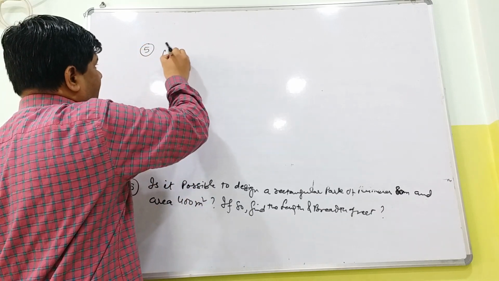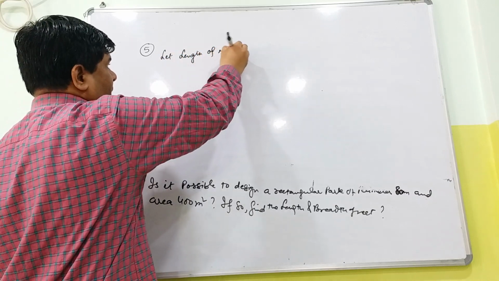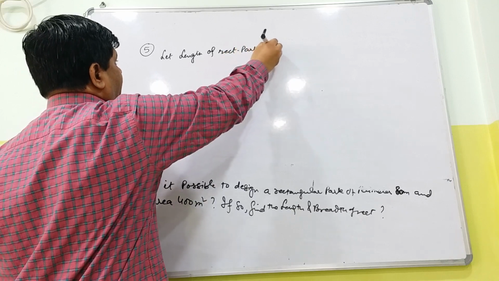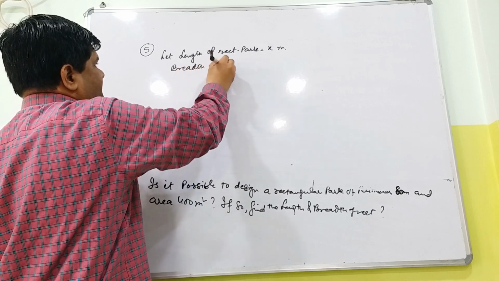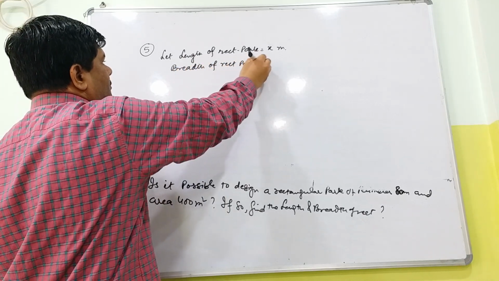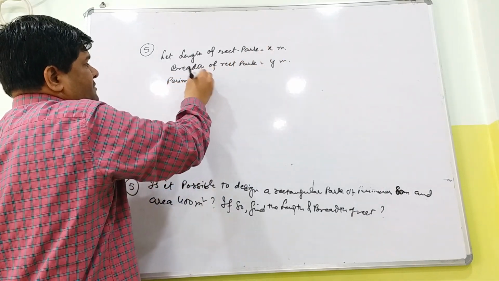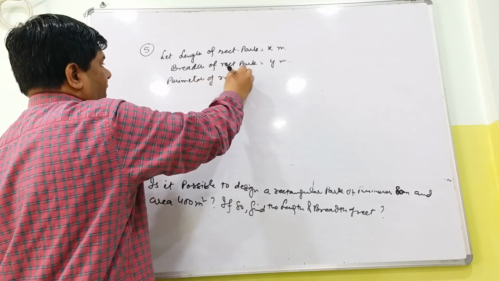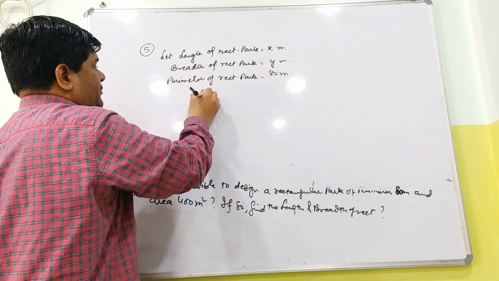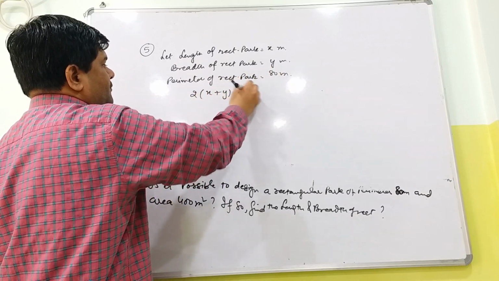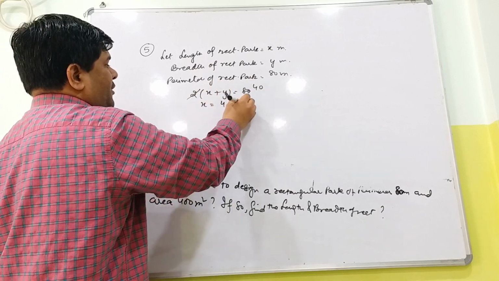So you suppose let length of rectangular park x meter, breadth of rectangular park y meter. This is just like 11th sum of exercise 4.3. Perimeter of rectangular park is given 80 meter. So perimeter is 2 bracket length plus breadth. So x plus y is 40. So x comes out to be 40 minus y.